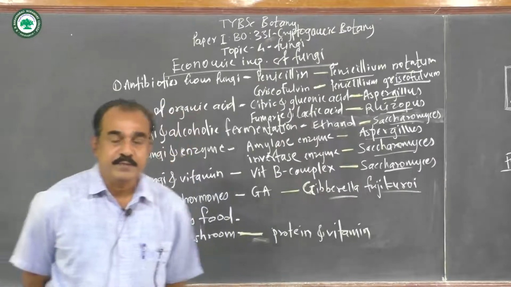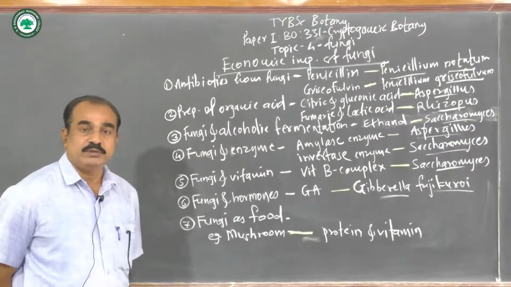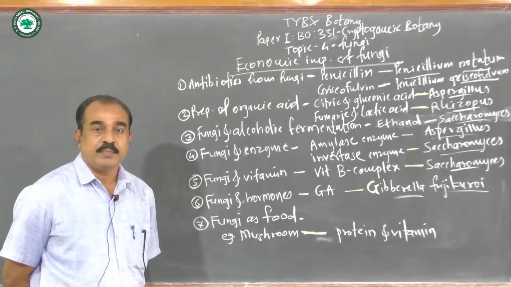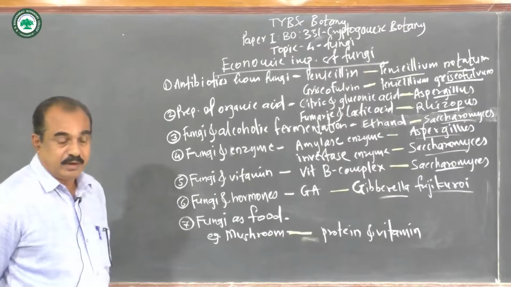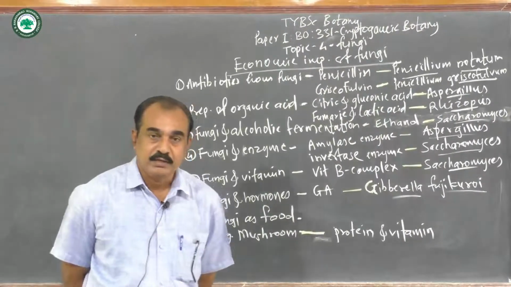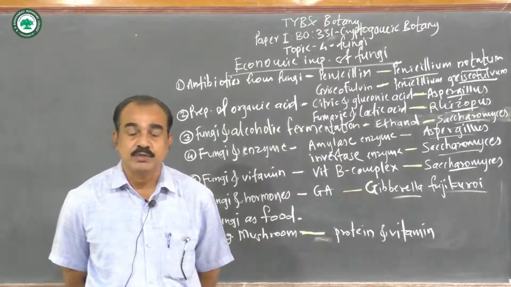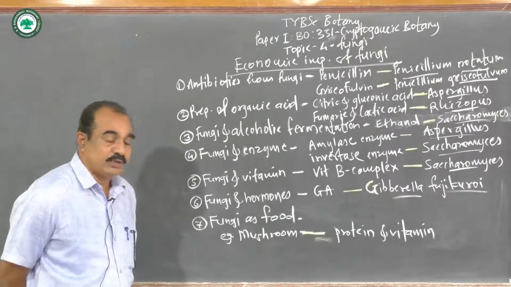Today, we are going to study T.Y.B.Sc Botany, paper first, that is BO 331 Cryptogamic Botany. And from this paper, topic number 4, that is the fungi. And the point is economic importance of the fungi. There are different types of the economic importance of the fungi in our day-to-day life. So from this, some economic importances are here.